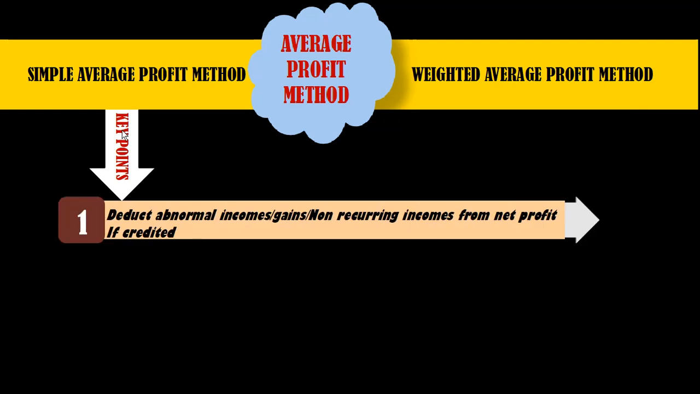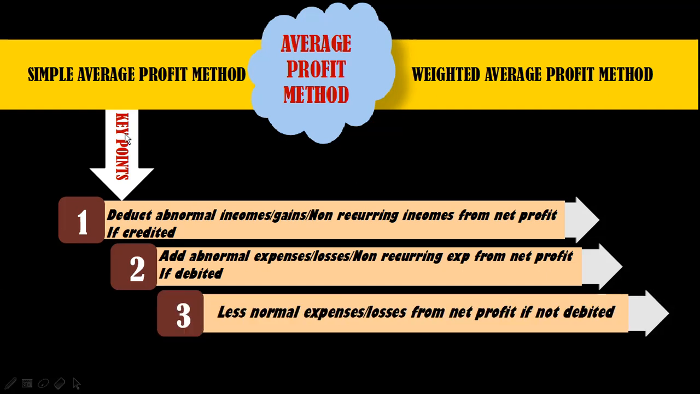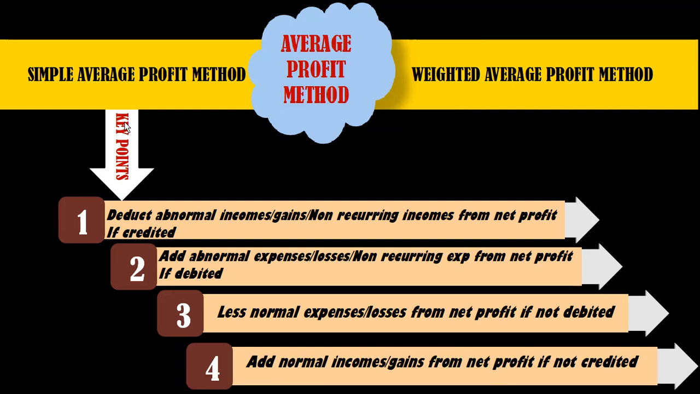Number one, deduct abnormal incomes, gains, non-recurring incomes from net profit if credited. Number two, add abnormal expenses, losses, non-recurring expenses to net profit if debited. Next, deduct normal expenses, losses from net profit if not debited. Add normal incomes, gains to net profit if not credited.